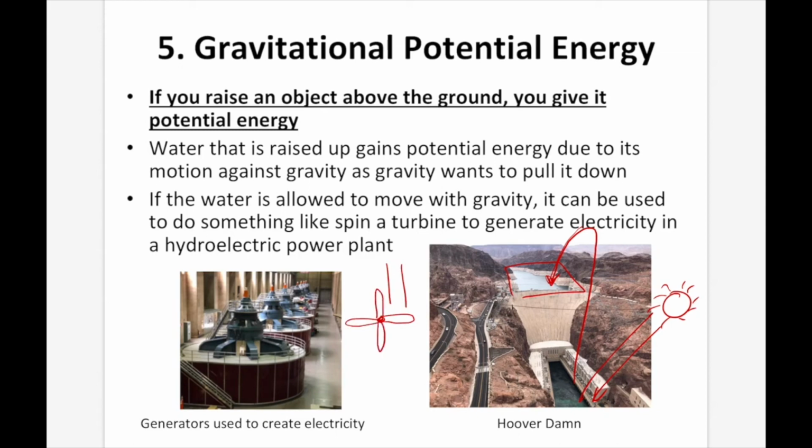This is a very simplistic version, obviously. When the water hits the fan blades, it causes them to spin. As the fan blades spin, this causes the generators on the left here to spin, creating our electricity. After the water has done its job turning the turbines, it flows out in this section right here. And then it can be raised back up, and we can repeat the process over and over again. Again, we're not creating energy, we're utilizing energy from the sun.